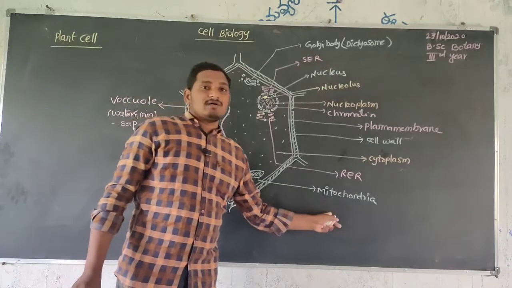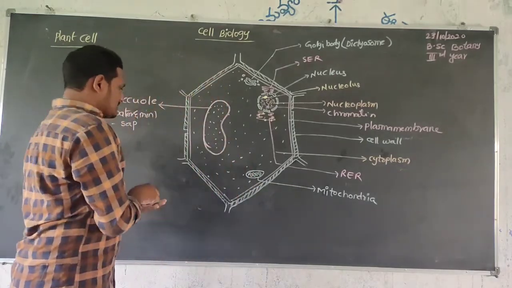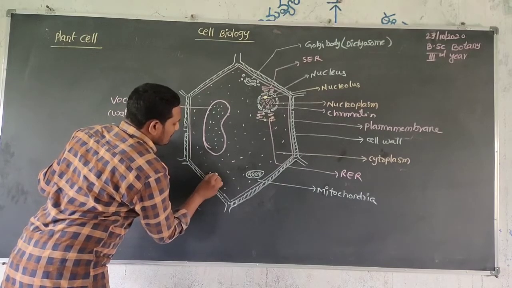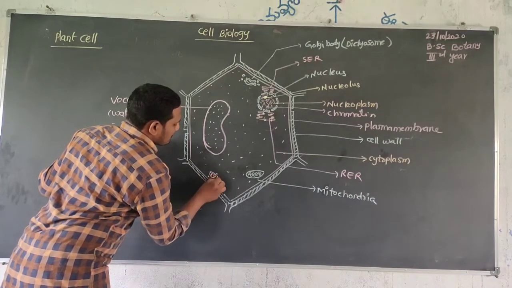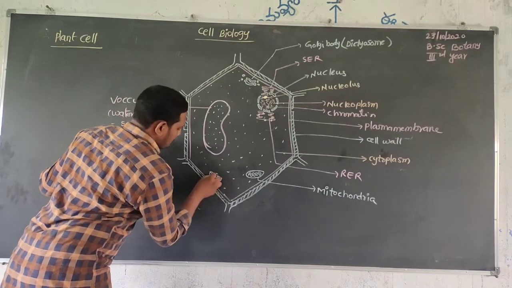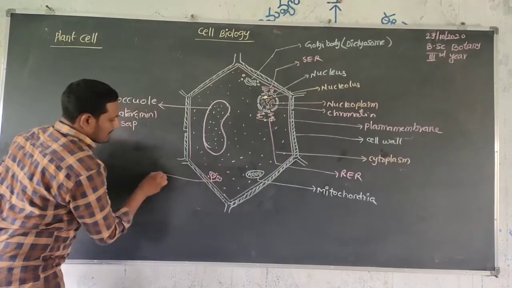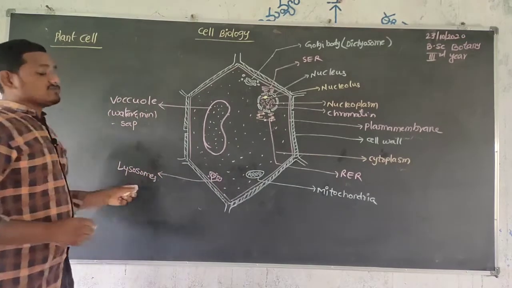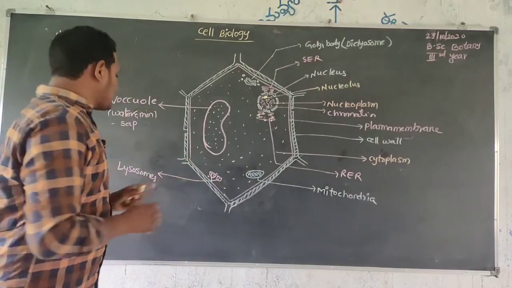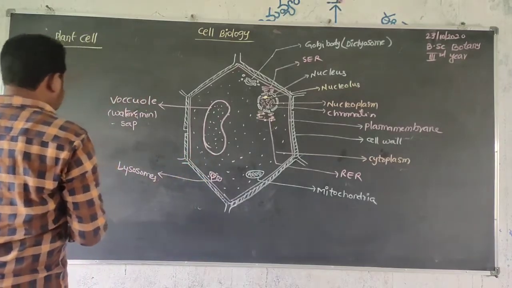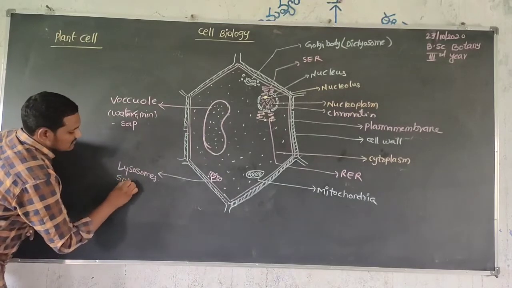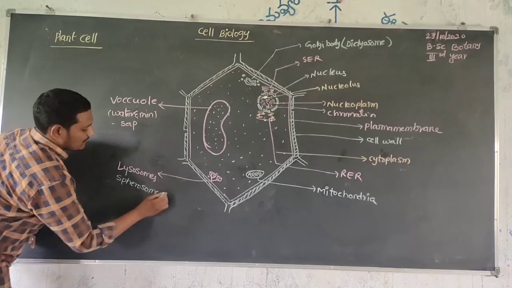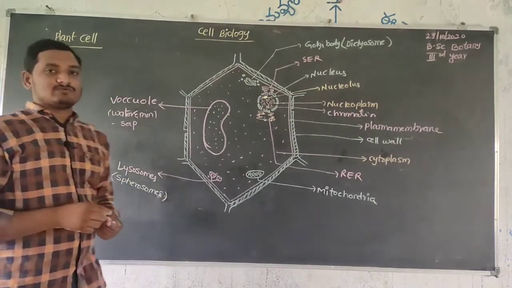Next, lysosomes are also present in the cell. These lysosomes are generally also called spherosomes.